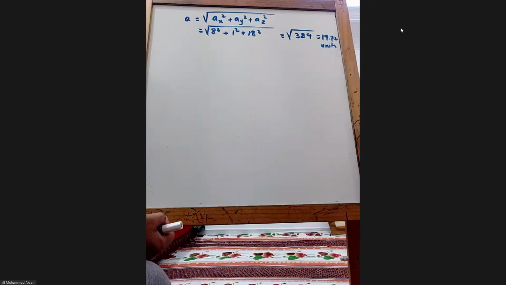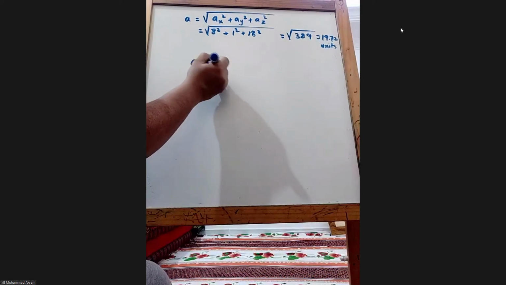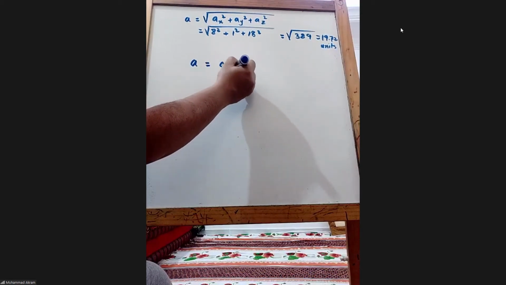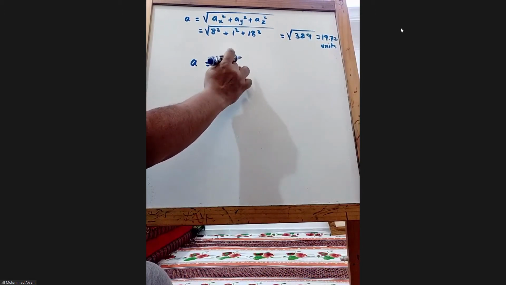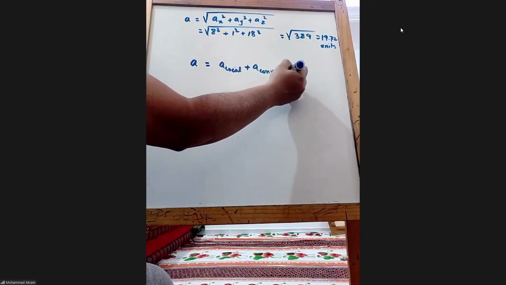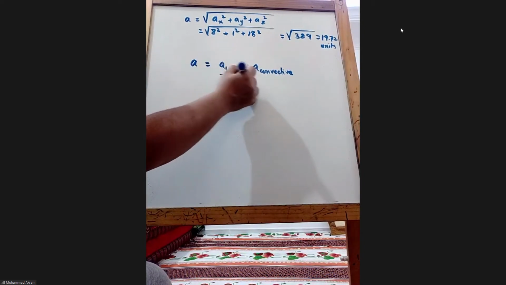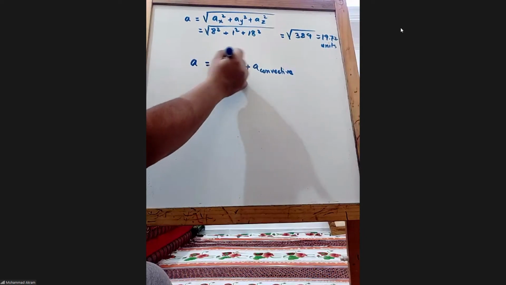Also, doctor, there is acceleration. Acceleration means change in time. Which acceleration? That we found. No. That acceleration is different. Okay, good point. See, A is equal to A local plus, what I said, A convective, right? A local means it is changing with time; acceleration means velocity is changing with time.